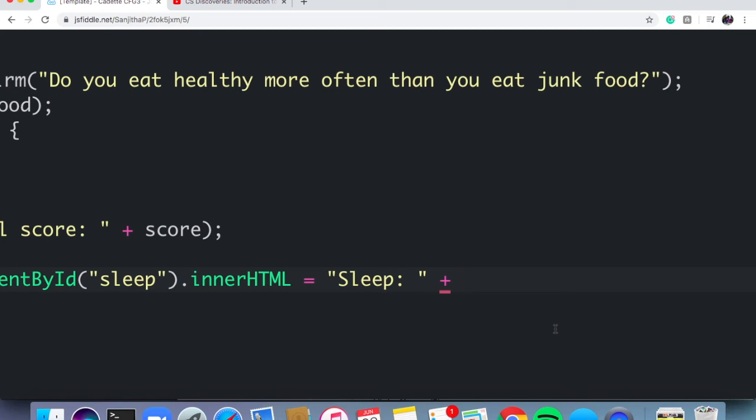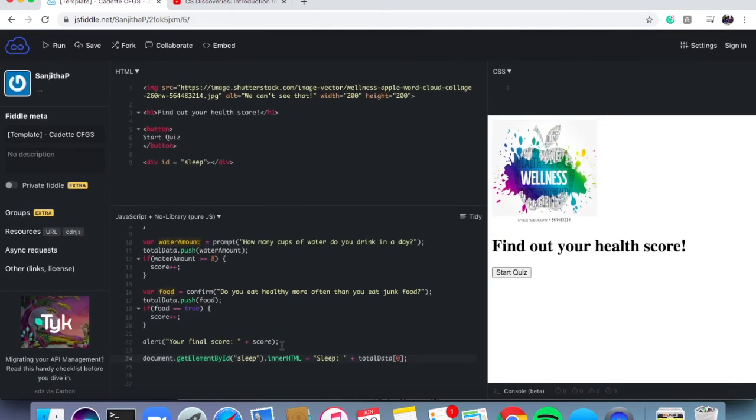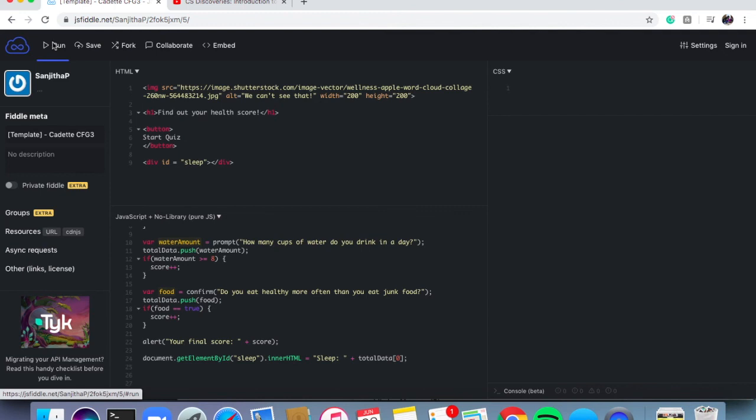The first element from my array is what the user said for their sleep, right? So I'm first going to say, which array am I accessing from? totalData. And then inside of a set of hard brackets, I know I'm accessing the first value, and I know that computers are annoying and begin counting at 0. So I'm going to first say 0. It's as simple as that. And then add a semicolon. So now let's hit run.